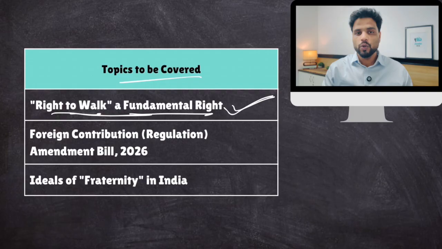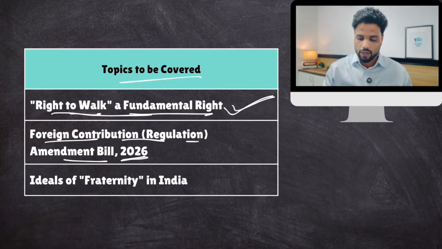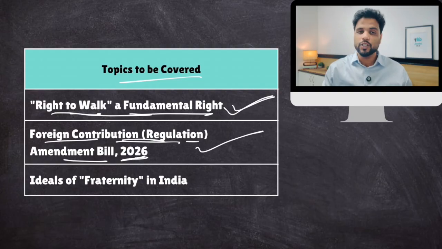Then topic number 2 is related to foreign funding of NGOs, which is related to the Foreign Contribution Regulation Amendment Bill 2026. It will be tabled. We'll talk about the implications related to this because the government has basically tightened foreign funding to these NGOs, and because the government is fearful of the fact that certain foreign funds are being used to sabotage India's unity and integrity. So we'll talk about this.